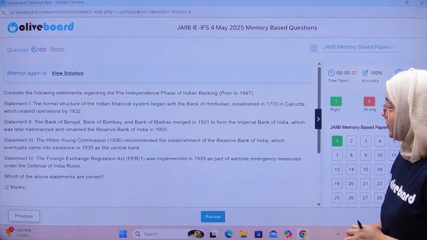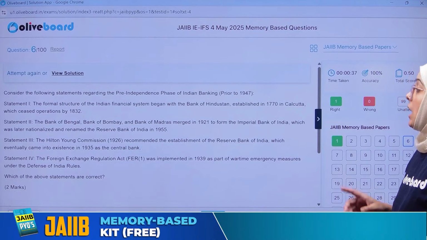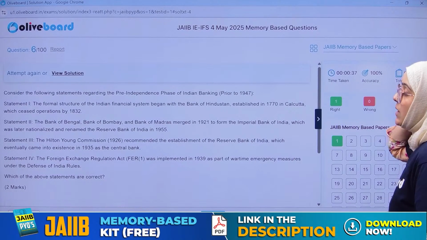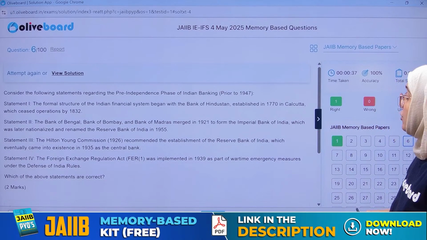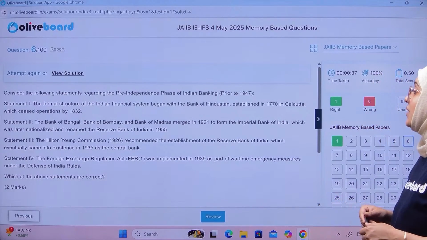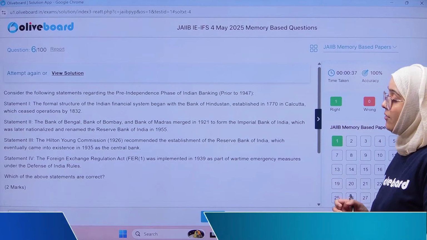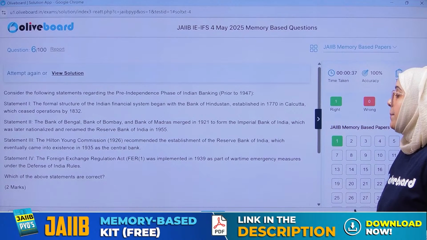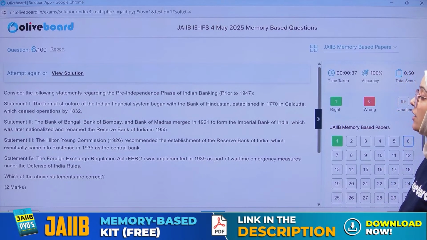First, the formal structure of the Indian financial system began with the Bank of Hindustan, established in 1770 in Calcutta. Second, the Banks of Bengal, Bombay, and Madras merged in 1921 to form the Imperial Bank of India, which was nationalized later and renamed as Reserve Bank of India in 1955. Third, the Hilton Young Commission of 1926 recommended the establishment of RBI, which eventually came into existence in 1935 as a central bank. Fourth, the Foreign Exchange Regulation Act, FERA, was implemented in 1939 as part of the wartime emergency measures under the Defense of India Rules.